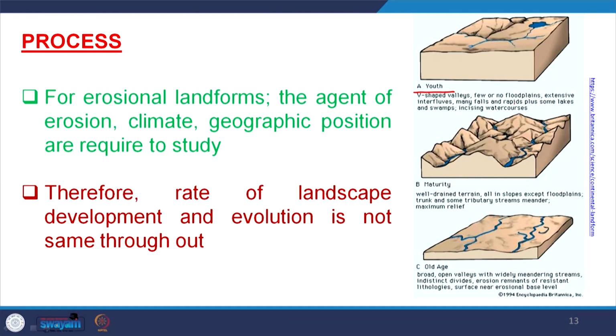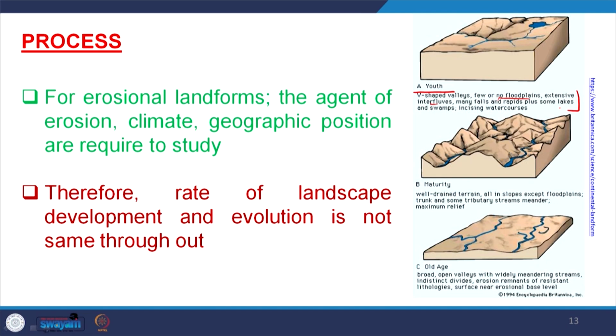So, those landforms will form, characteristic of those features. What are these products? V-shaped valley, no floodplain, extensive interfluves, many falls and rapids. These geomorphic landforms are characteristic of the youth stage.